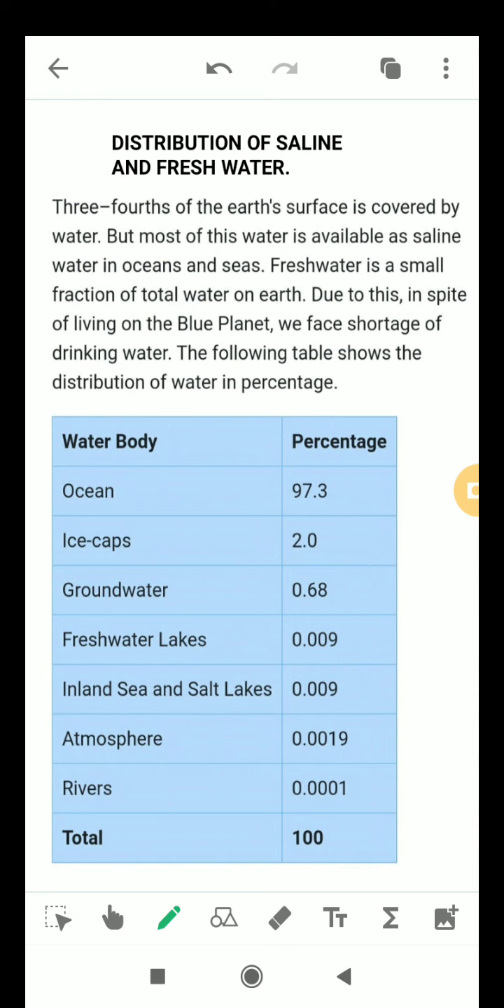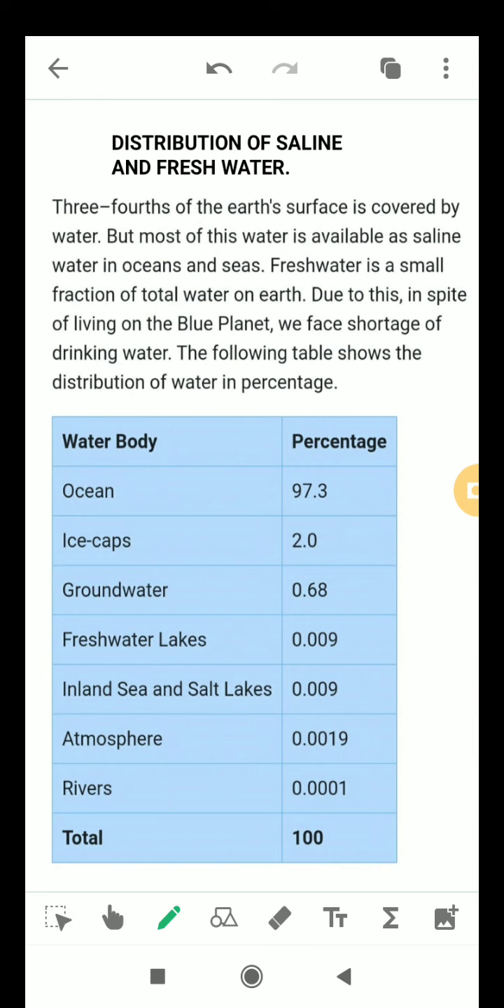So, distribution of saline and fresh water. 3/4 of the earth's surface is covered by water, but most of this water is available as saline water in oceans and seas. Fresh water is a small fraction of total water on earth. Due to this, in spite of living on the blue planet, we face shortage of drinking water.